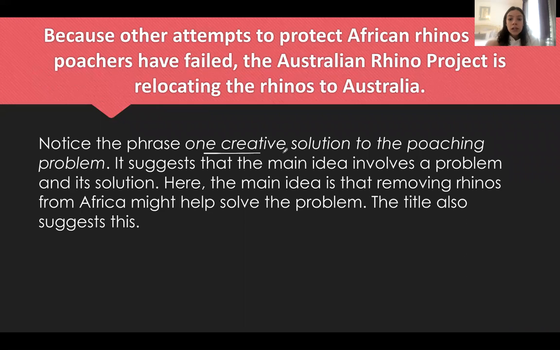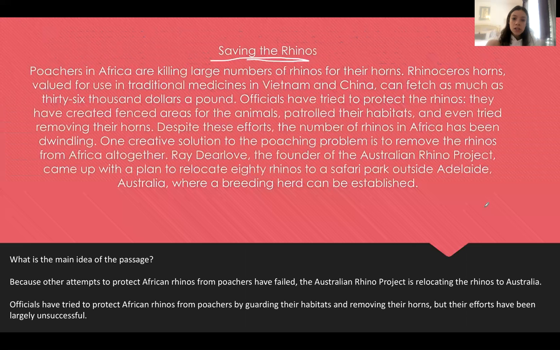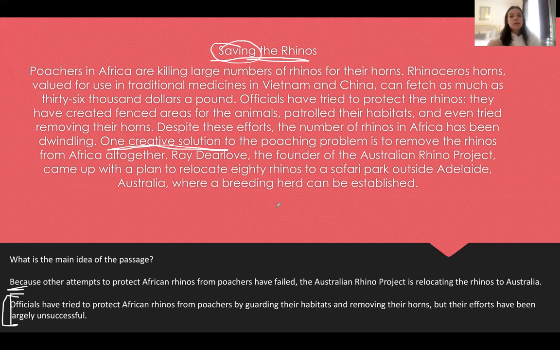So we have one creative solution to the poaching problem is a key phrase, suggesting the main idea involves a problem and a solution. Here the main idea is that removing rhinos from Africa might help solve the problem, and the title also suggests that. When we look back, we're talking about a solution. We're talking about saving the rhinos. Where we see this phrase, one creative solution. Here, it's more talking about the problem itself, whereas this one's talking about the solution. So you're going to want to look out for those things.